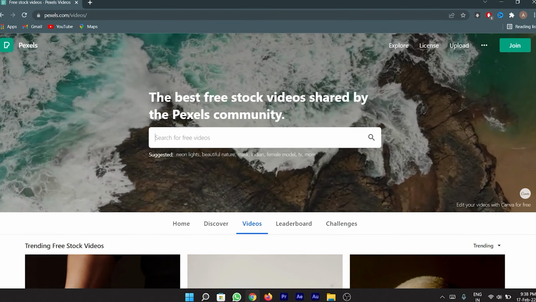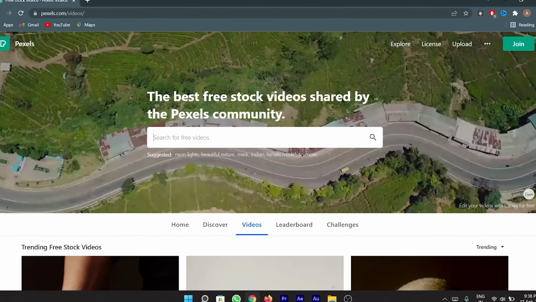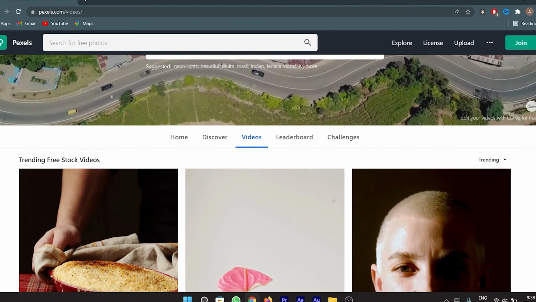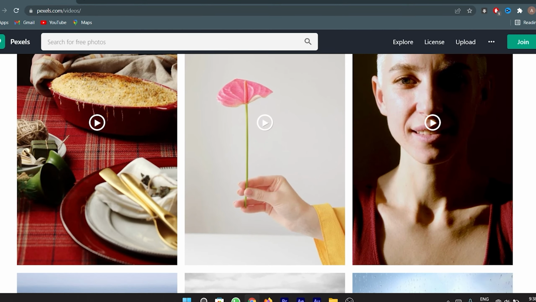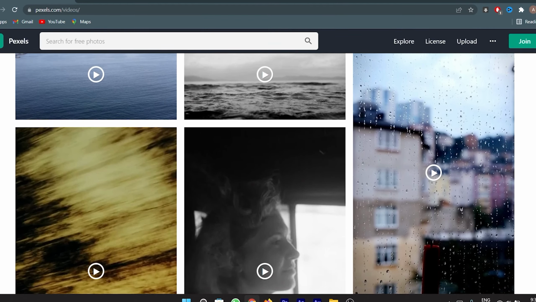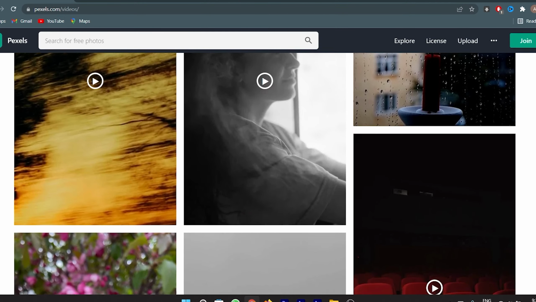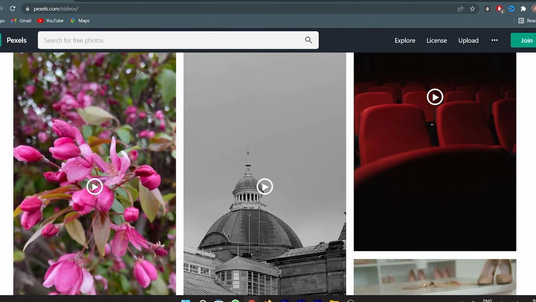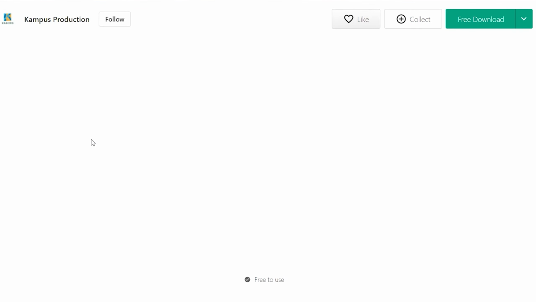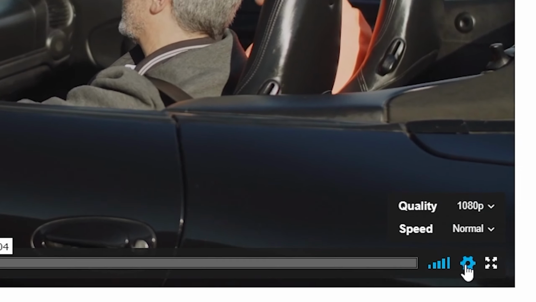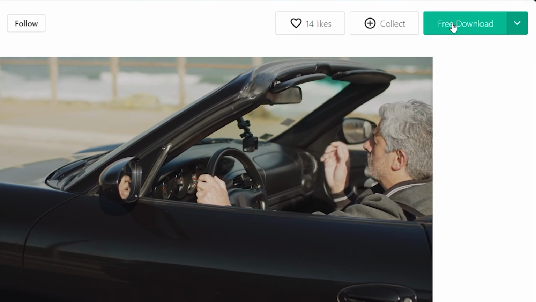The final website is Pexels, which is quite valuable for anyone looking for free high-quality copyright-free stock footage. Pexels offers an incredible range of free HD stock footage that you can choose from and download. You may also use the name of the stock footage to search for it. You can also preview the videos before downloading them, check the quality, and then download them for free.